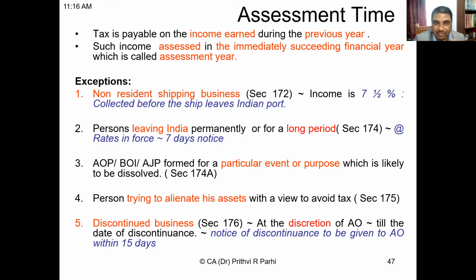If the country allows the ship to leave and assesses that income in the subsequent financial year, then the ship may leave and one may not be able to collect tax.